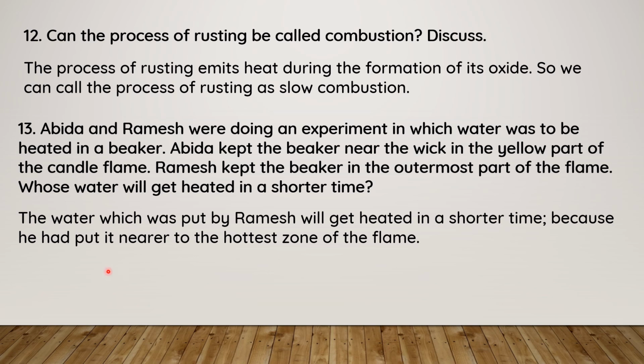So the water put by Ramesh will get heated in a shorter time, because he put it nearer to the hottest zone of the flame. So write these answers in your textbook: just write slow combustion, and here write by Ramesh.